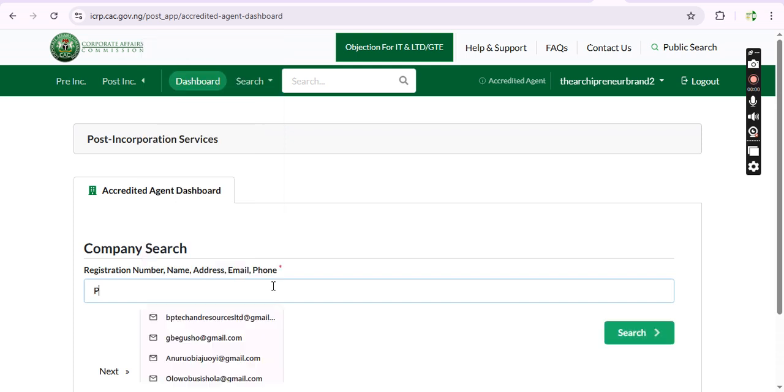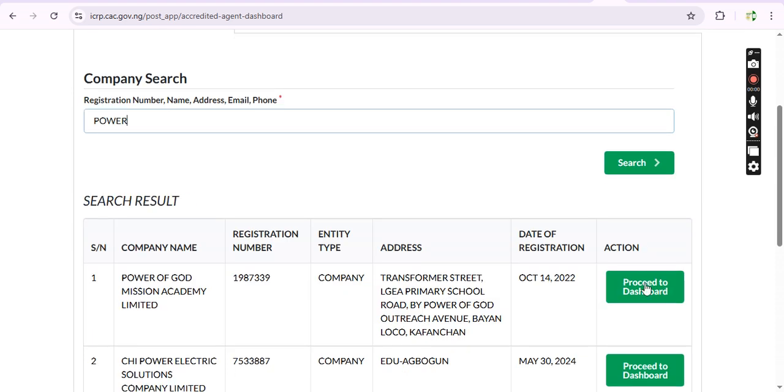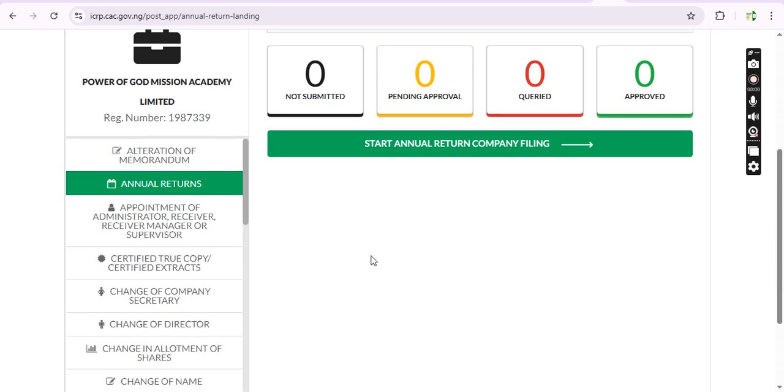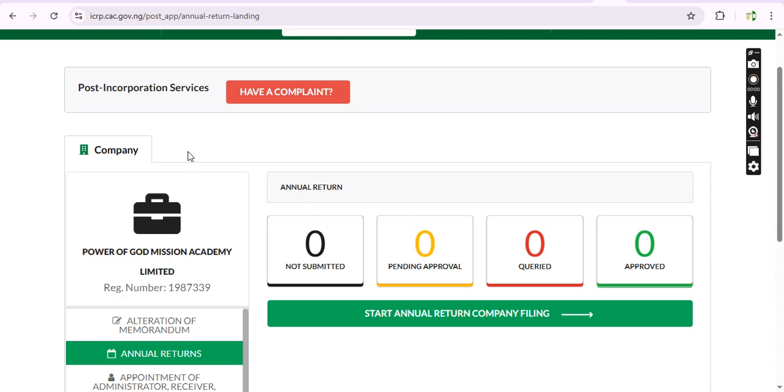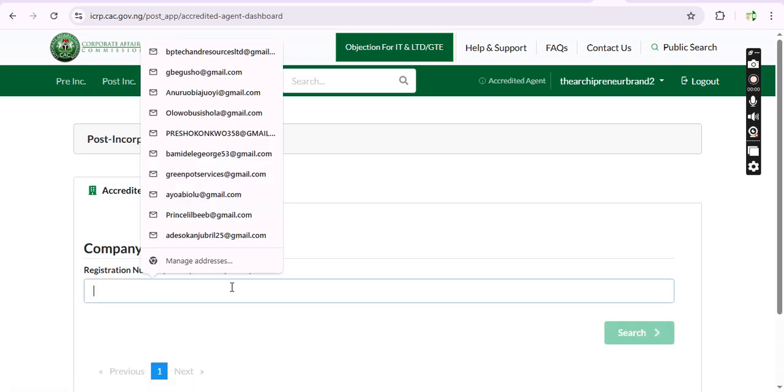I'm trying to look for, okay, this is a company, right? Let's check their dashboard. Oh, these people, they are active. Let's check another one.